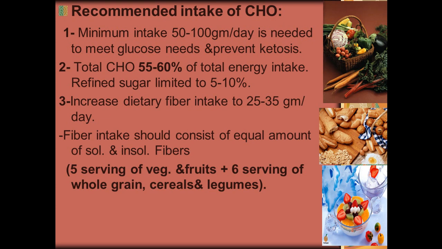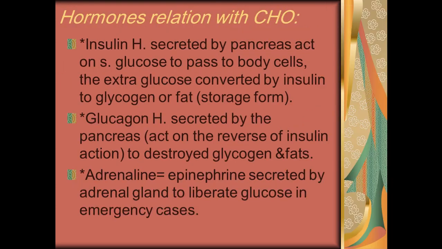And we have to increase dietary fiber intake to 25 to 35 grams per day. This is a must. Fiber intake should consist of equal amounts of soluble and insoluble fibers. Five servings of vegetables and fruits and 6 servings of whole grains, cereals, and legumes are important daily.